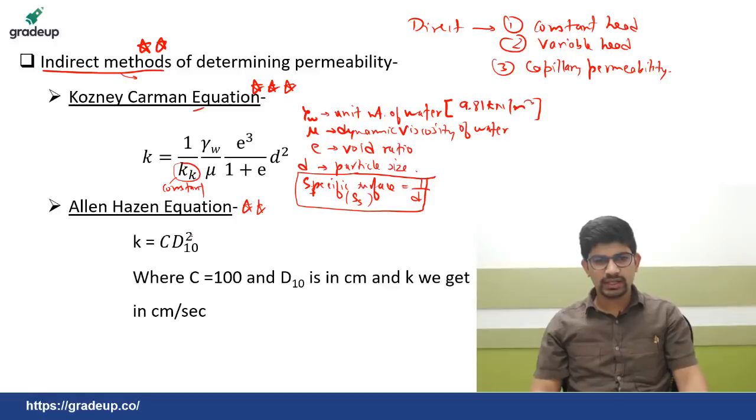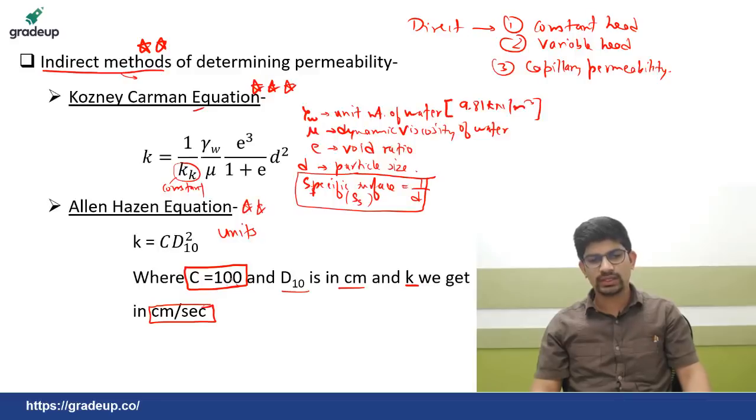Now moving to Allen Hazen, it is K is equal to C D10 squared. Here one thing you have to take care of is units. Where C is 100, this constant is equal to 100, D10 will be in centimeters and K you will get in centimeter per second. So please do take care. In the exam it may give D10 in mm. You have to first convert and then only you will get the correct answer, because this is an empirical equation developed by this scientist. So you have to take care of units, particularly in this equation.